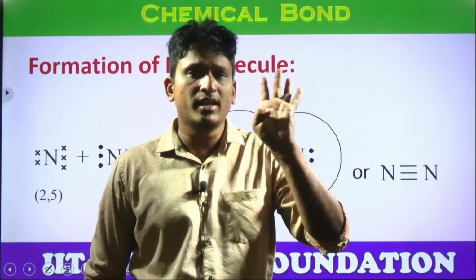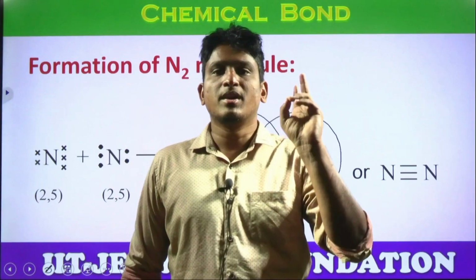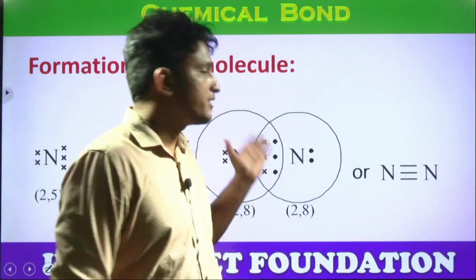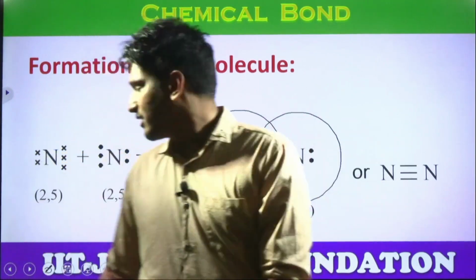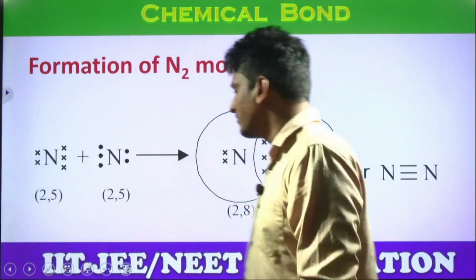Single bond means how many? 1 pair of electrons. Double bond, 2 pairs of electrons. Triple bond, 3 pairs of electrons getting shared. In these 3 pairs, 3 electrons from one atom and 3 electrons from the other atom, right?